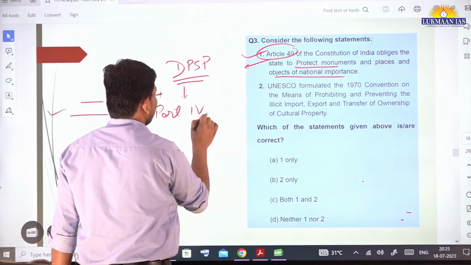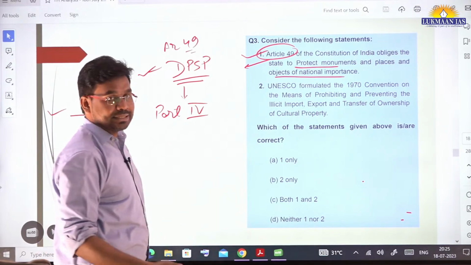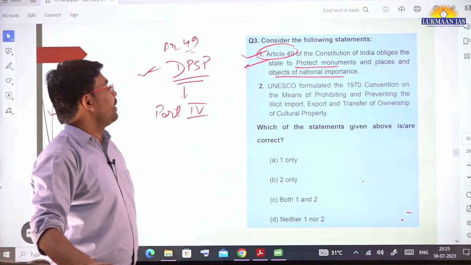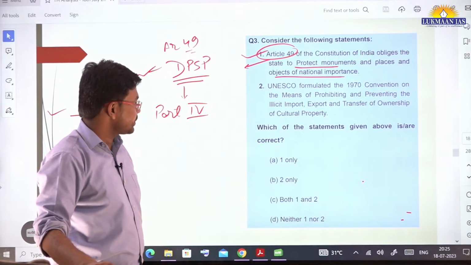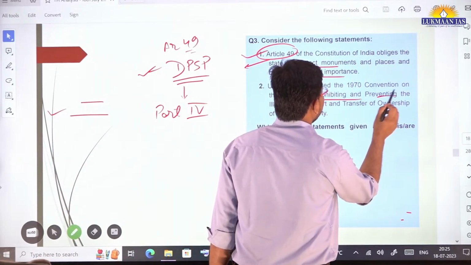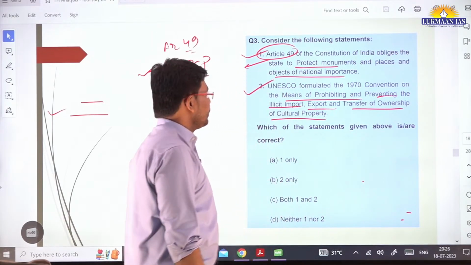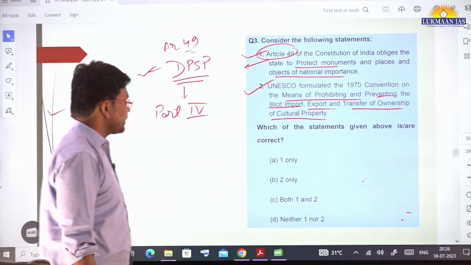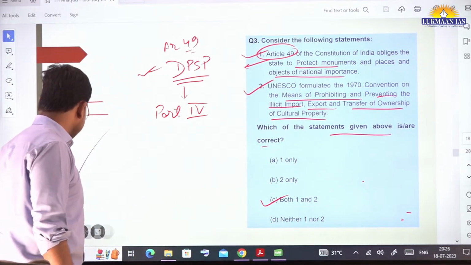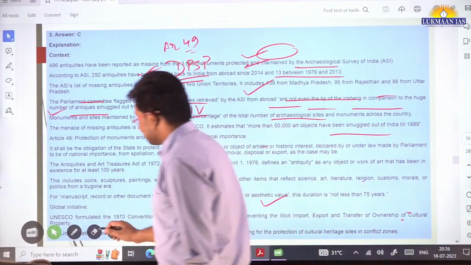So this Article 49 talks about how it is the duty of the state to protect monuments and places and objects of national importance. Then, UNESCO formulated the 1970 Convention on the means of prohibiting and preventing the illicit import, export and transfer of ownership of cultural property. So we need to identify which of the above statements are correct. Both are correct. Let us see the solution. So both these statements are right in this case.